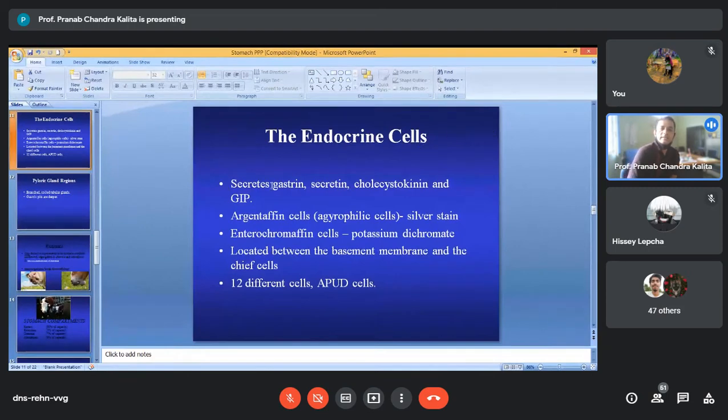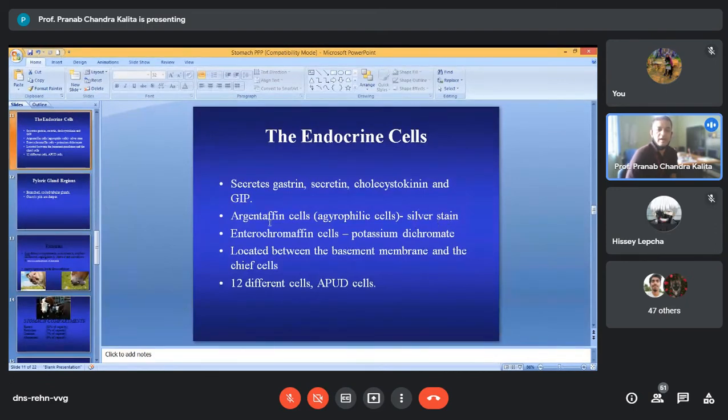These cells secrete the hormones gastrin, secretin, cholecystokinin, and GIP, gastric inhibitory peptide. These endocrine cells are also termed argentaffin cells. Why? Because some cells show affinity towards silver stain.